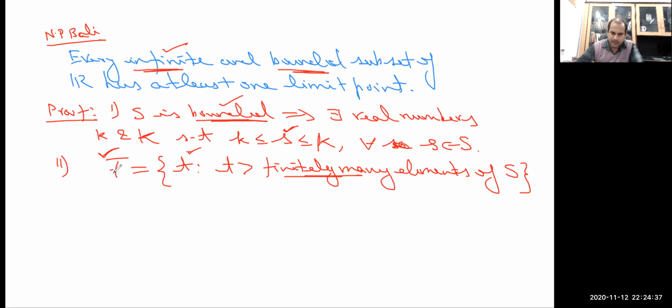First we will claim that this set is non-empty and bounded above, and then by the order completeness property of R, it must have a supremum.